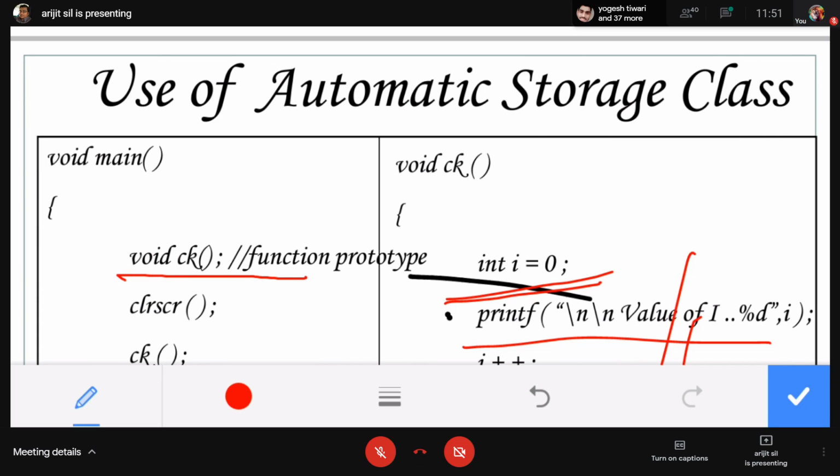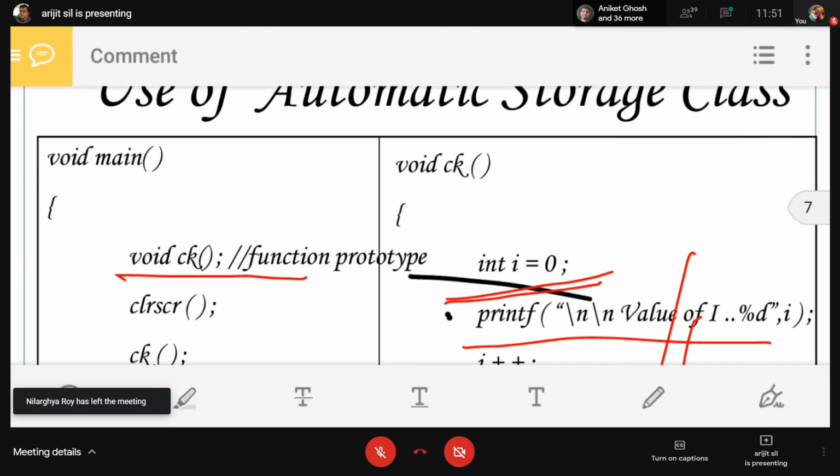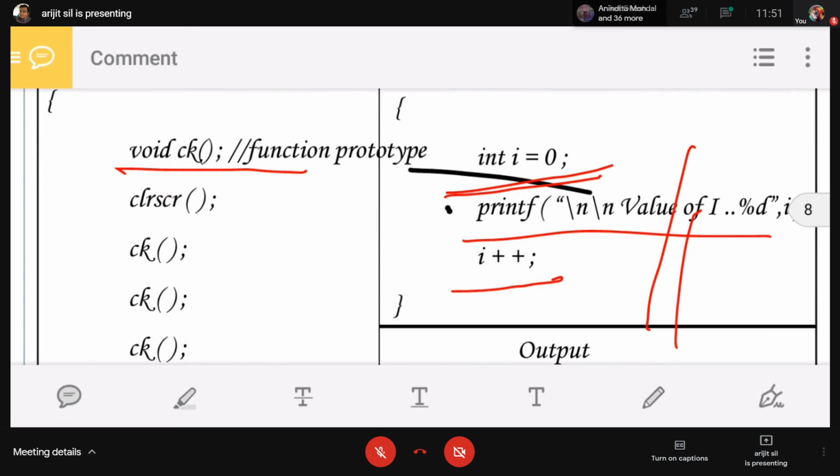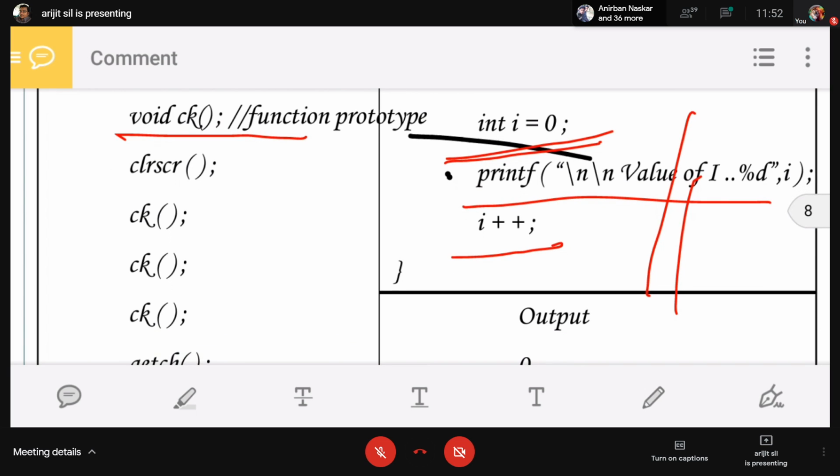Okay. In the main function, we have declared a function void ck. But this is a function prototype. We have not written the statement of this function. Thus, the function prototype is declared. Okay. Next is clear screen. Whether you write clear screen or not depends on you. The clrscr function. Now call the ck function 3 times.